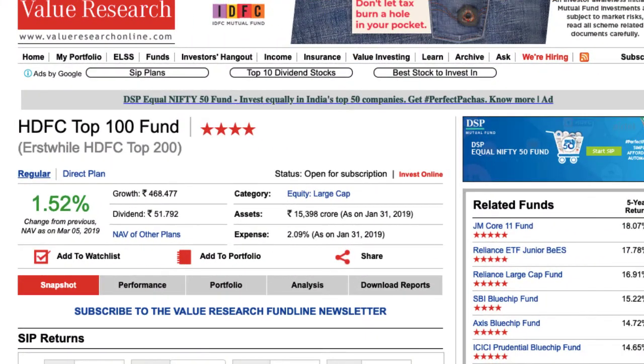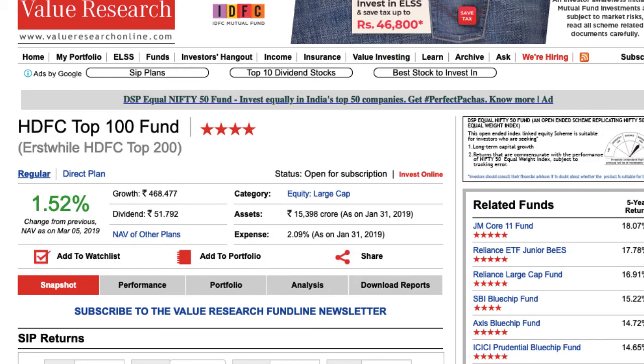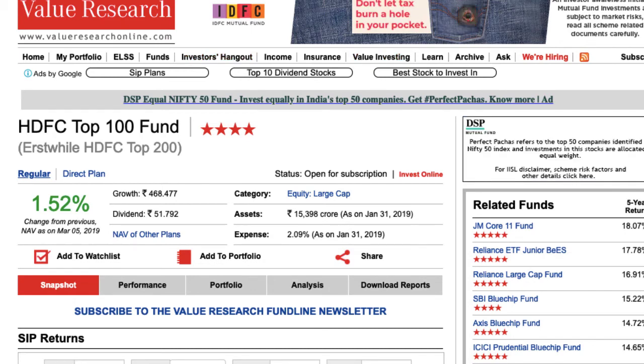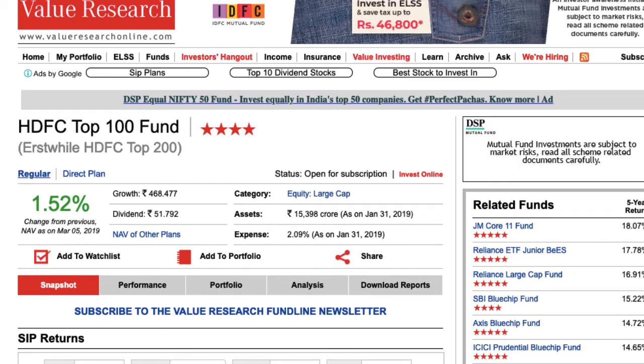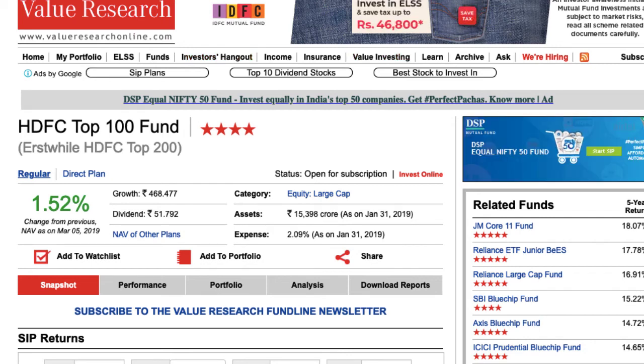Just to give you a perspective on regular versus direct, as you can see on this page by Value Research Online, which is a popular website for mutual fund research for retail investors, you can see here that there is regular and there is direct. So regular, we see that the expense ratio is 2.09%.